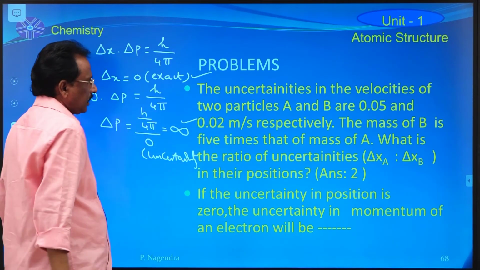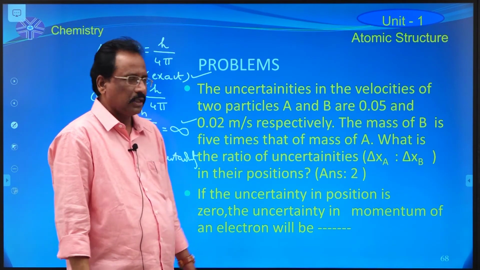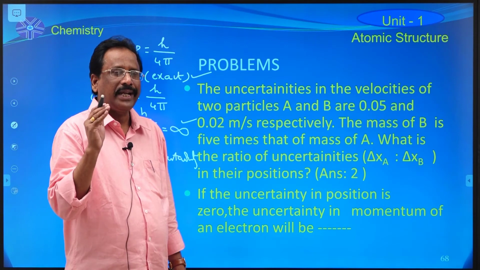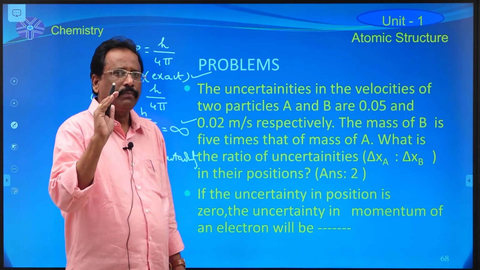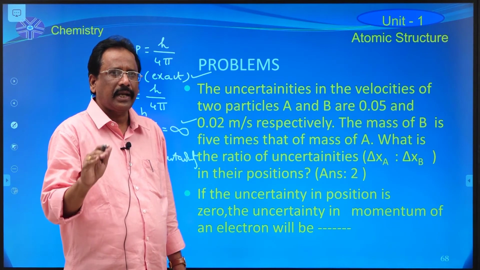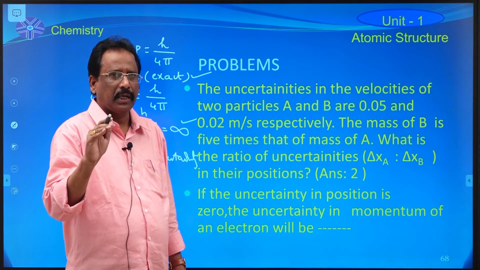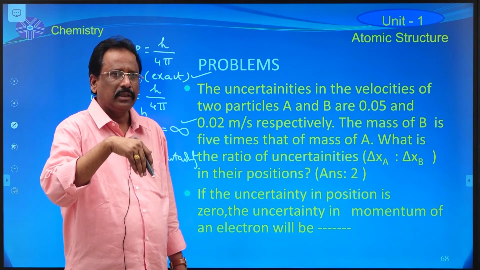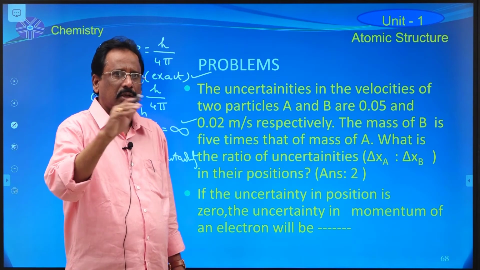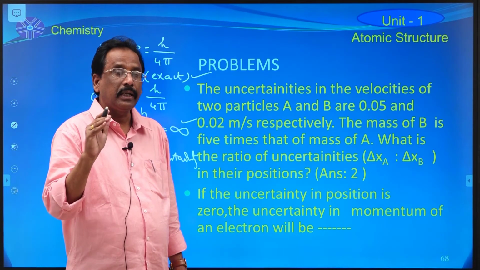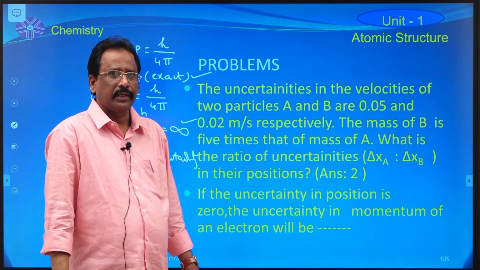That means the final conclusion of this principle is that it is possible to locate the probability of finding the electron, but not the exact position, because the electron shows both particle and wave nature. That's why it revolves around the nucleus in the form of a stationary wave three-dimensionally.